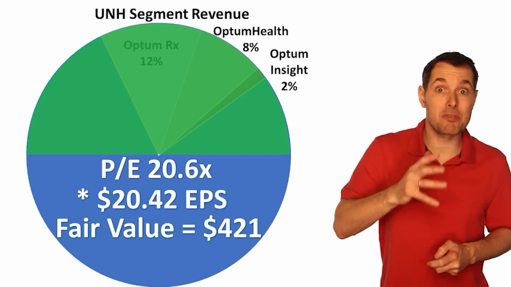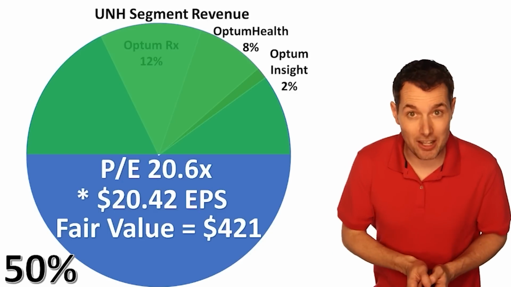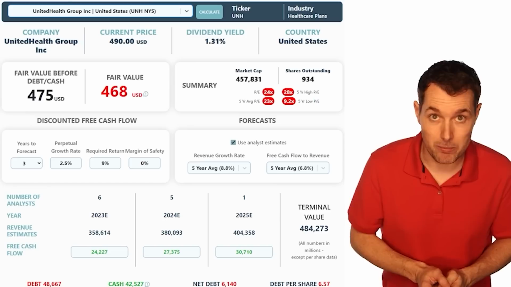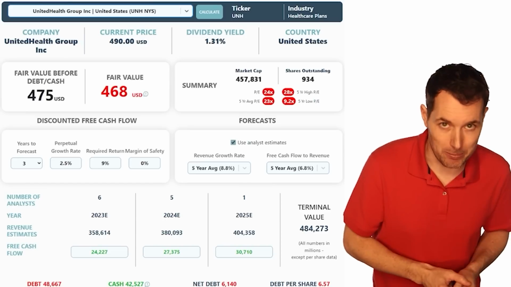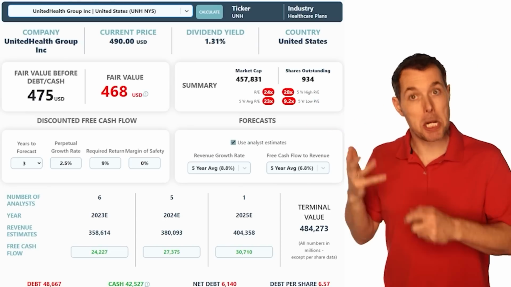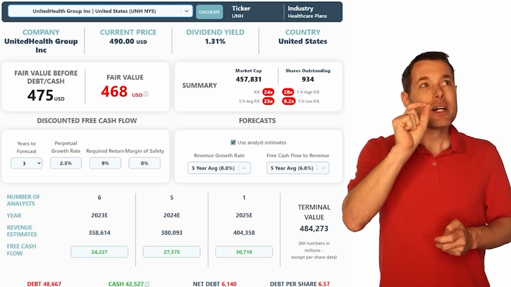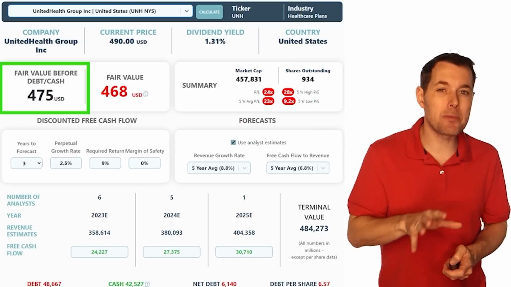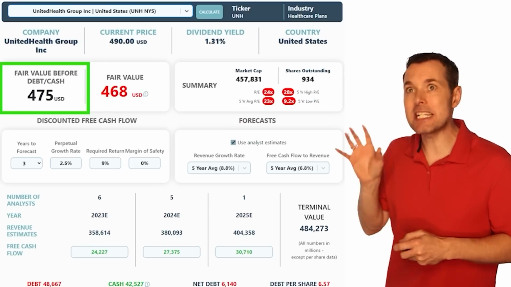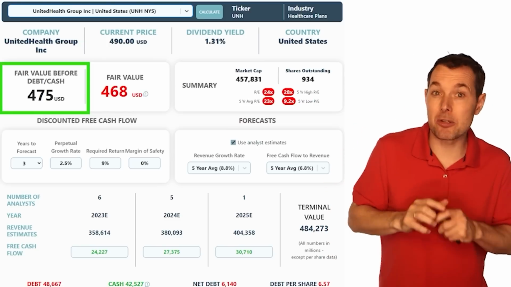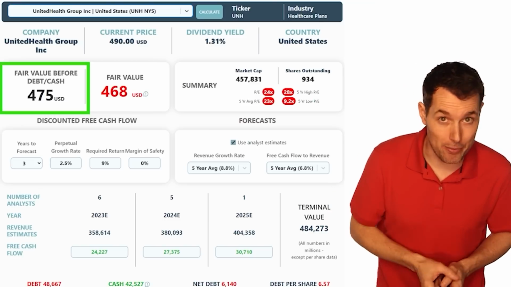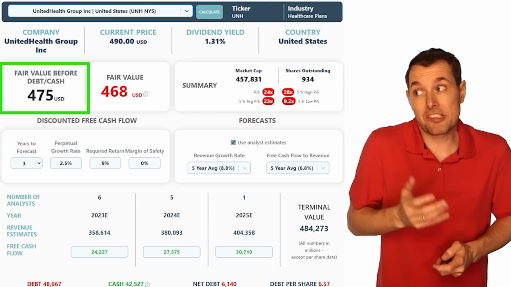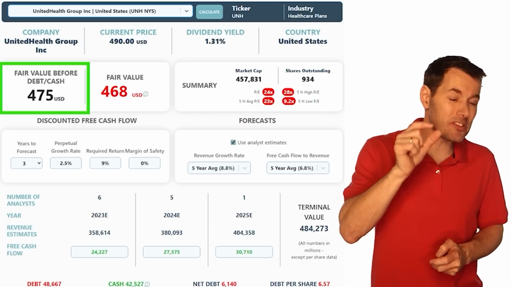But we have to remember that's going to represent about 50% of the total value. For the other 50%, it makes sense to use something like discounted free cash flow. So we jump over to the free cash flow numbers. This is a discounted cash flow calculator that we mentioned earlier in the video. Typically I like to use the fair value after debt and cash, but here it makes more sense to use the pre-debt and cash number, since the debt and cash numbers could be thrown off since we're using a sum of the parts valuation method. So here we're saying that the company is worth $475 per share. It's currently trading at about $490 per share, so it looks a bit overvalued.